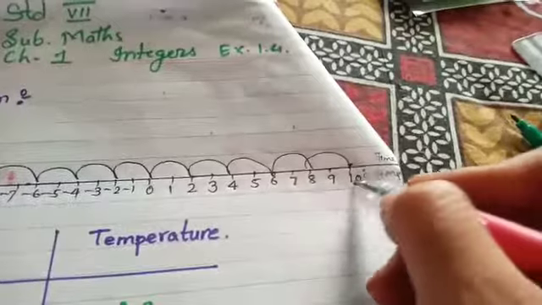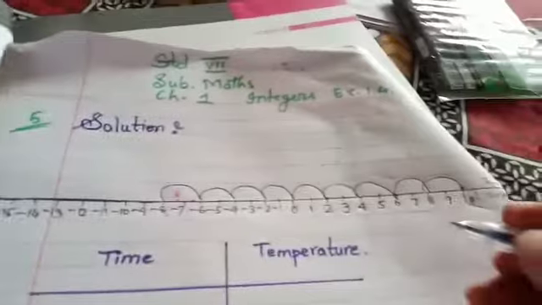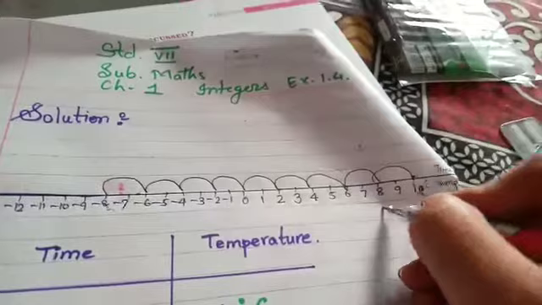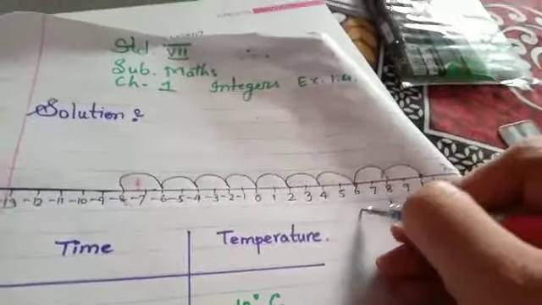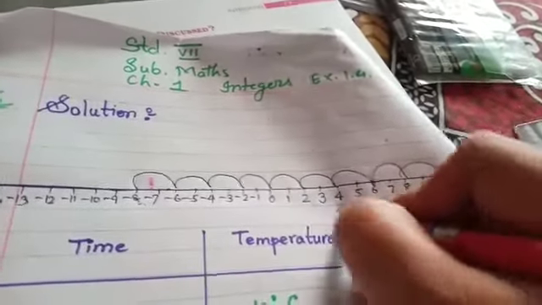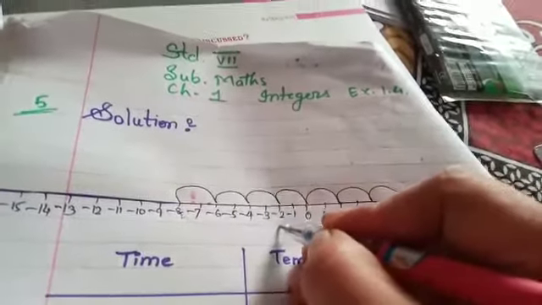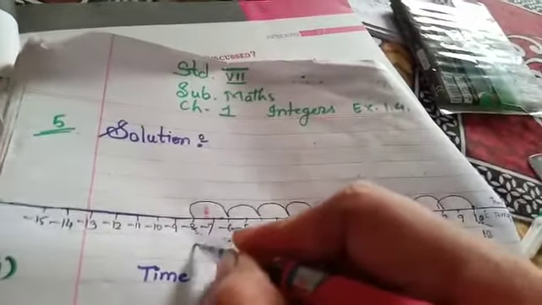Suppose when it is at 10, the time is 12. After 12, it comes to 8. So what we have to write here: this is your 12, then 1 p.m., 2, 3, 4, 5, 6, 7, 8 and 9.